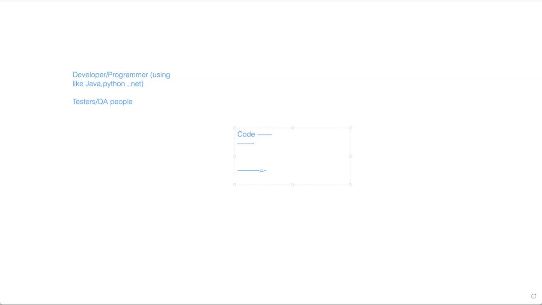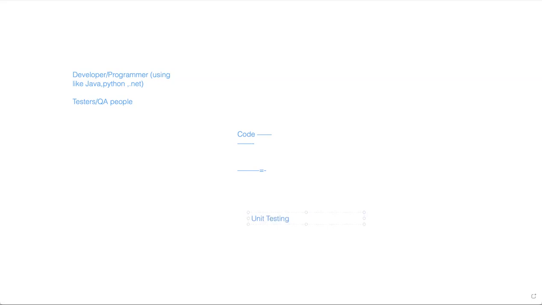To understand what the developer's task is, they will write a small program and do a certain level of testing, like whether the program is working or not. They will give some input and expect some output. So this is also a kind of testing, and the level of testing done by the developer is called unit testing.